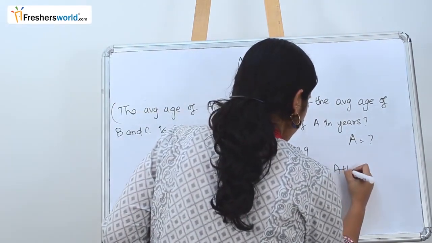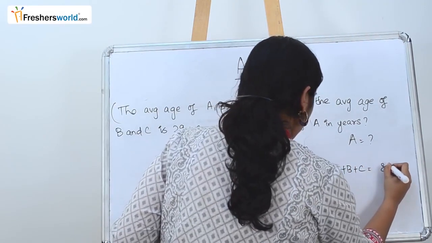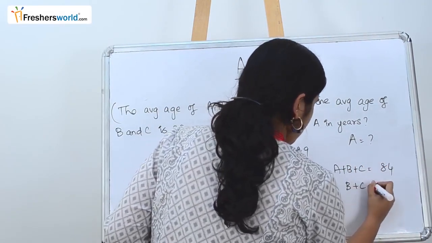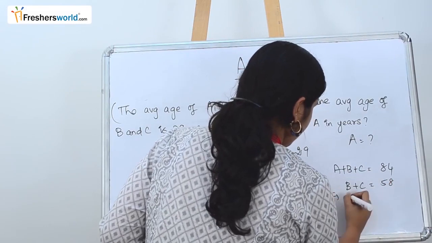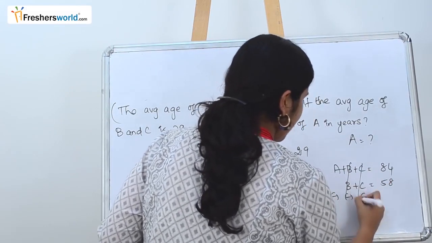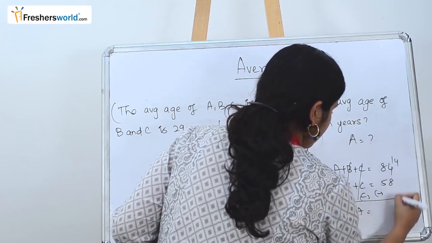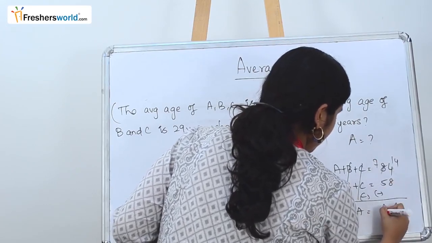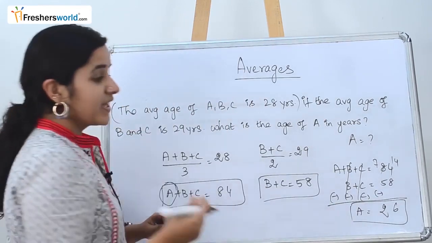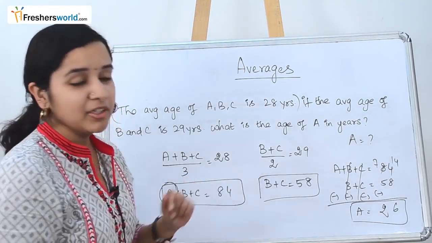So A plus B plus C is equal to 84, B plus C is equal to 58. So let's subtract it. B gets cancelled, and we get the value of A. Subtracting, 84 minus 58 is 26. So the age of A is 26 years.